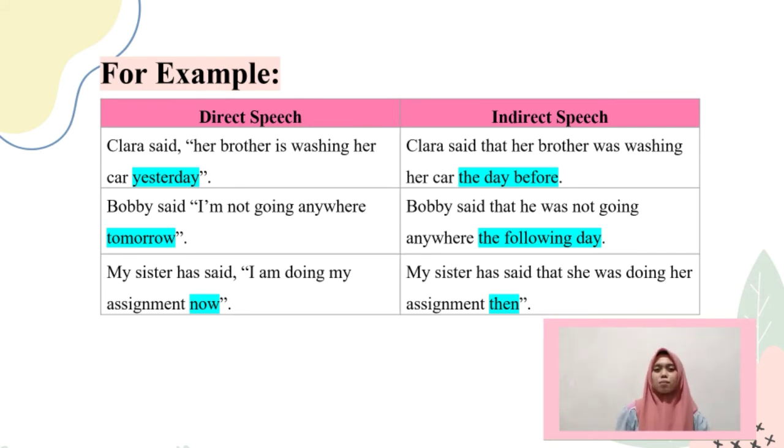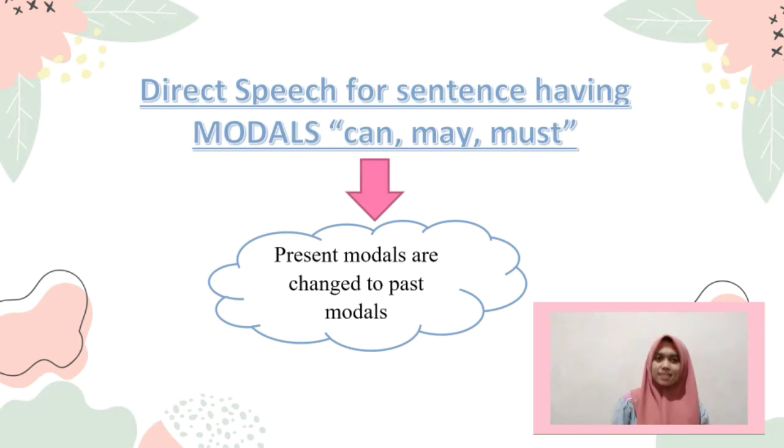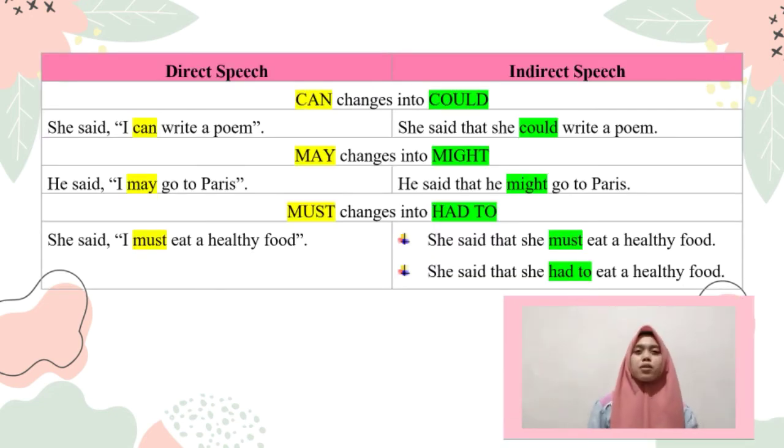And the last example is, my sister has said, "I'm doing my assignment now." While for indirect speech, my sister has said that she was doing her assignment then. Direct speech for sentences having modals such as can, may, must: here the present modals are changed to past modals. And here the example.